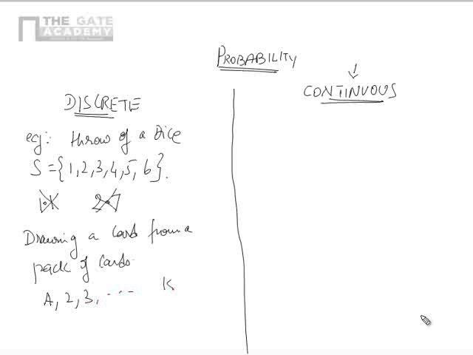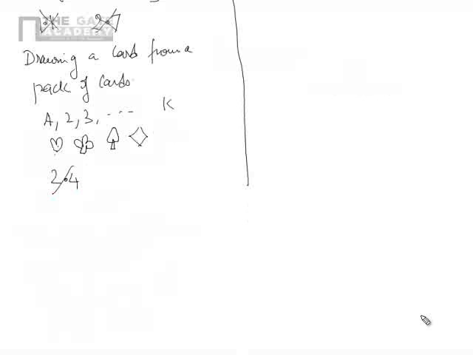Of 4 suits, that is hearts, clubs, spade or diamond. You can get any of these 4 suits. Correct? You can never get a card called 2.4, or a card called 4.7. These are ruled out. This is what is a discrete event.